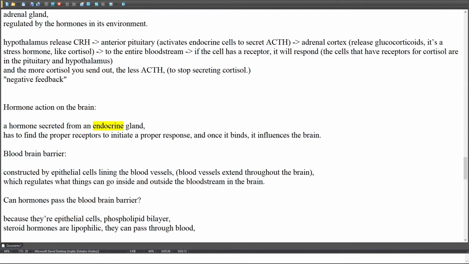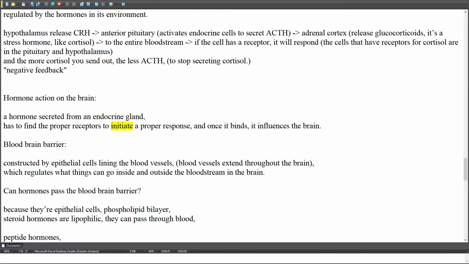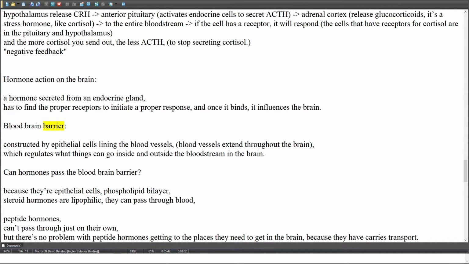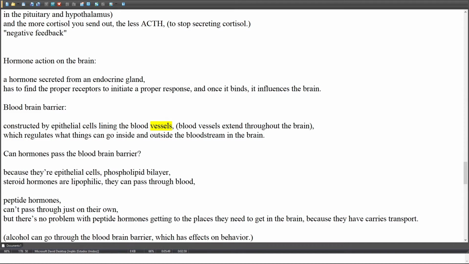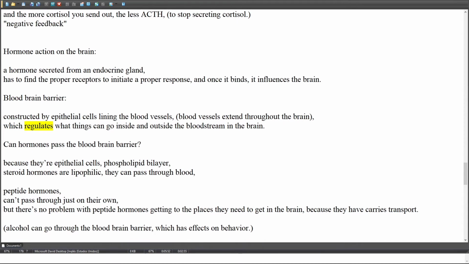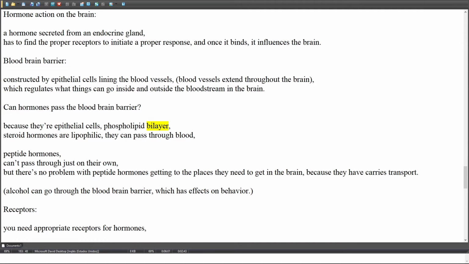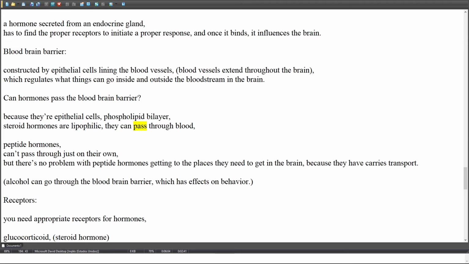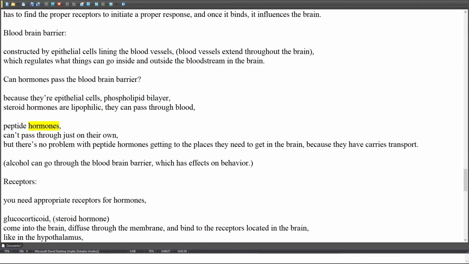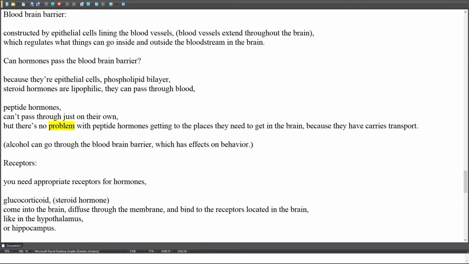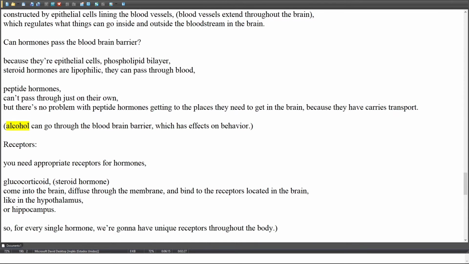Hormone action on the brain. A hormone secreted from an endocrine gland has to find the proper receptors to initiate a proper response, and once it binds, it influences the brain. The blood-brain barrier is constructed by epithelial cells lining the blood vessels that extend throughout the brain, regulating what can go in and out of the bloodstream in the brain. Can hormones pass the blood-brain barrier? Because they're epithelial cells with a phospholipid bilayer, steroid hormones are lipophilic and can pass through. Peptide hormones can't pass through on their own, but there's no problem getting to the places they need in the brain, because they have carrier transport. Alcohol can go through the blood-brain barrier, which has effects on behavior.